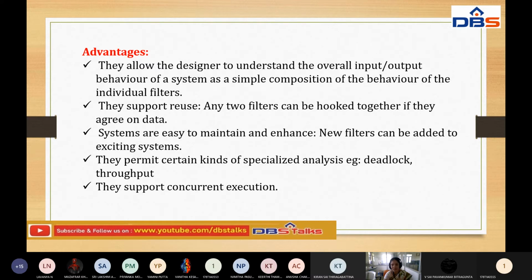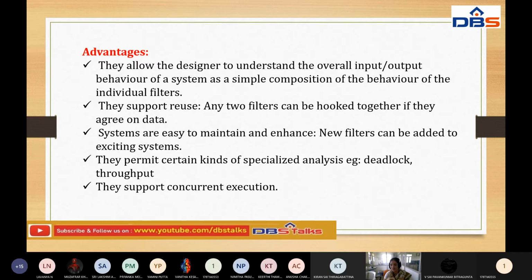Systems are easy to maintain and enhance. New filters can be added to existing systems. And they also permit certain kinds of specialized analysis, for example, deadlock and throughput. Deadlock analysis looks at how a process is going to block, when it will be released, and when it will execute.